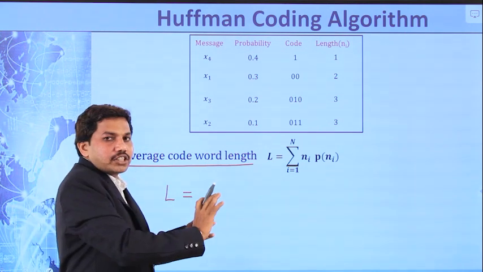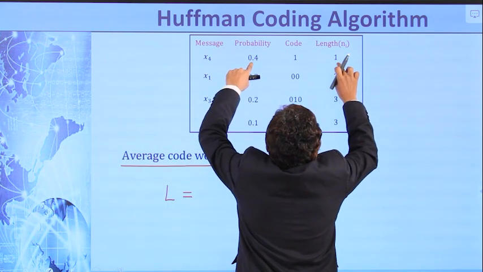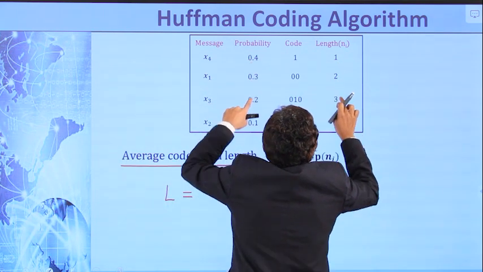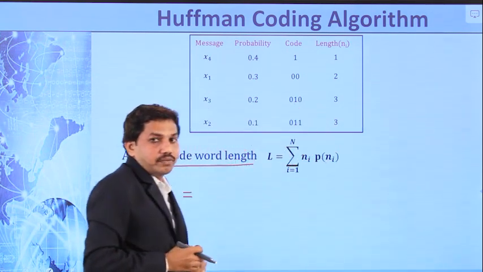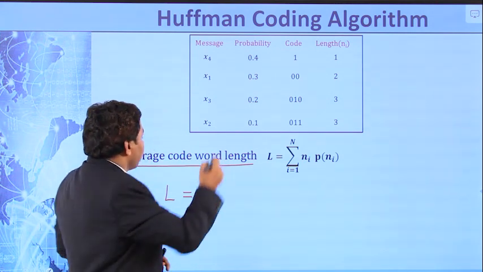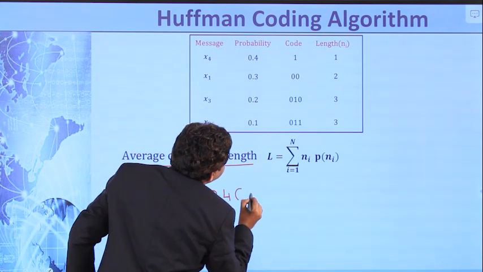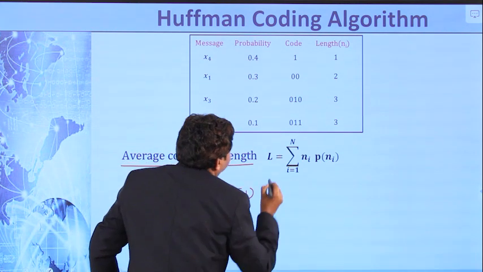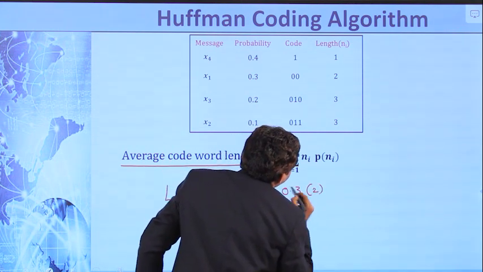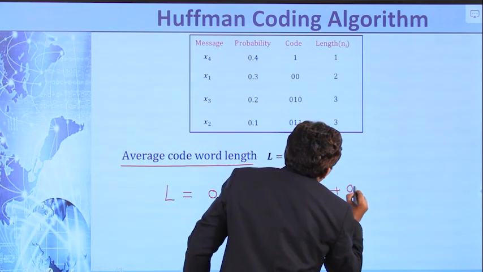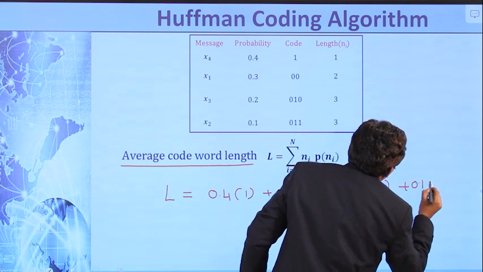Don't expand this sigma function, you can directly write it: 0.4 multiplied with 1, plus 0.3 multiplied with 2, plus 0.2 multiplied with 3, plus 0.1 multiplied with 3. That is the summation.